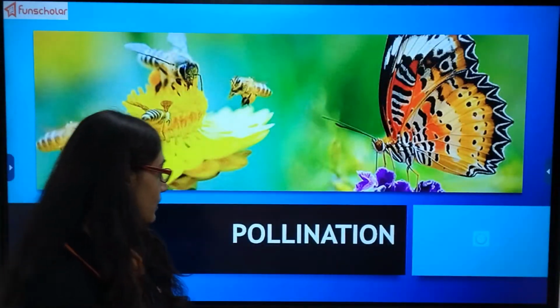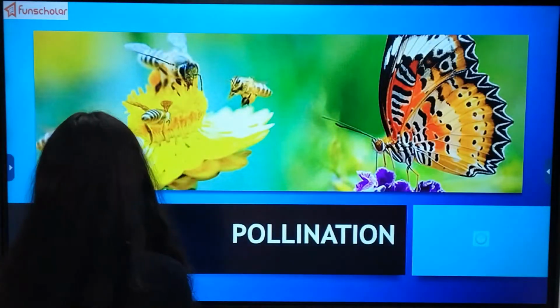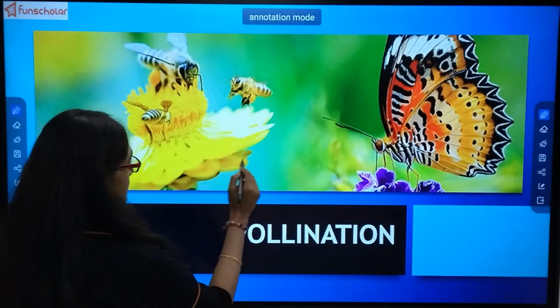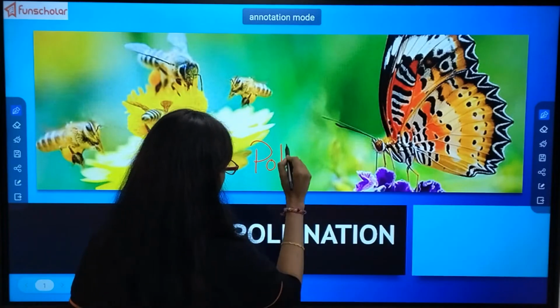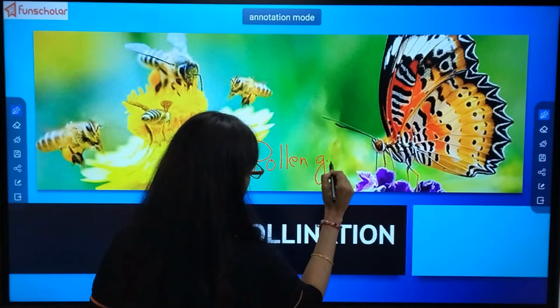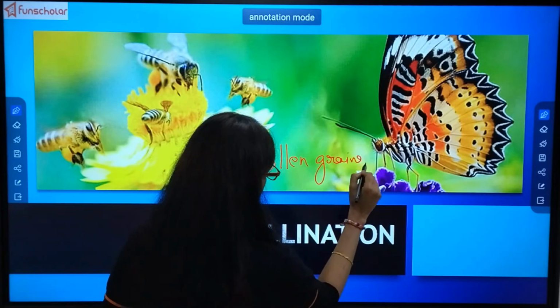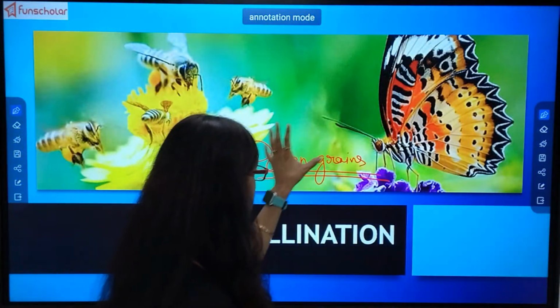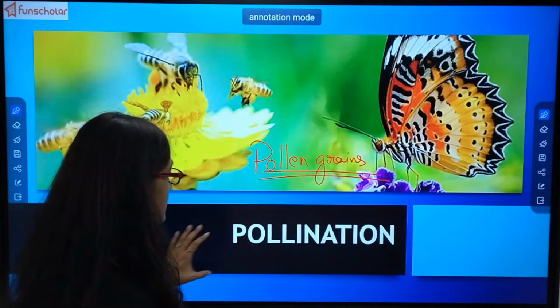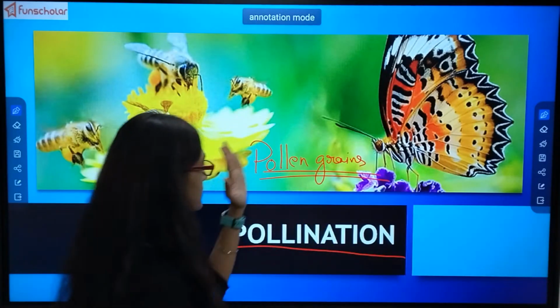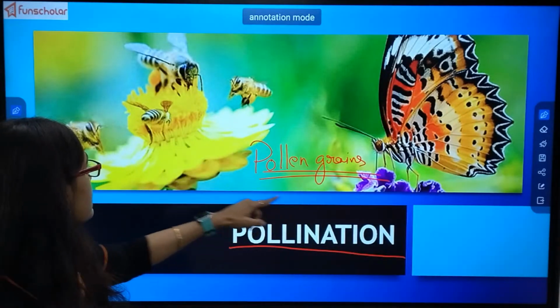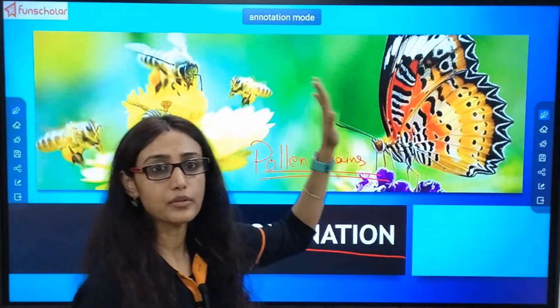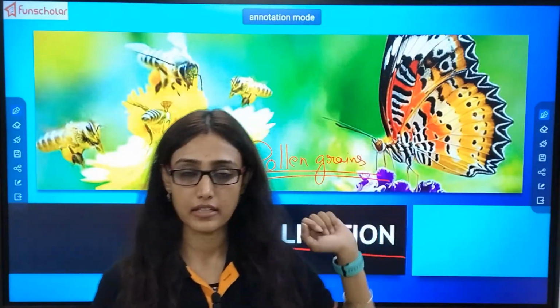Today we are here with a new topic, a new lecture, that is pollination. Do you know what pollination is, or have you heard the term before? I hope you have. Have you heard the term pollen grains? From pollen grains, the term pollination is derived. The process by which pollen grains are transferred from one plant to another is known as pollination.